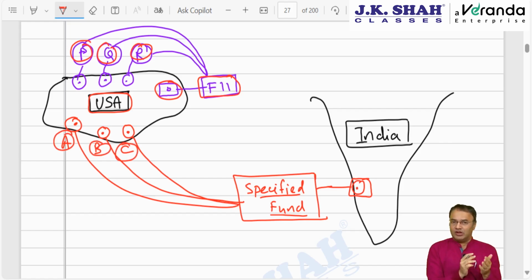So the common point between FII and specified fund is that they both come to India for investment and both of them have their investors located in USA or a foreign country, residents of a foreign country, or non-resident in India. The only difference is FII is incorporated outside India, whereas specified fund is incorporated in India. If it is a specified fund, then AMT will not apply at all.